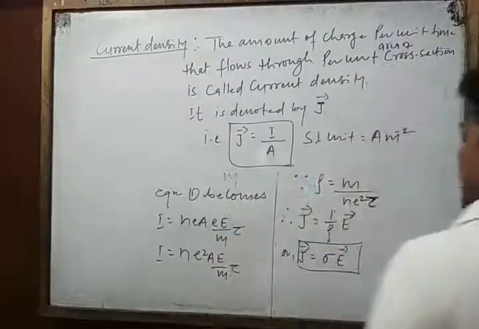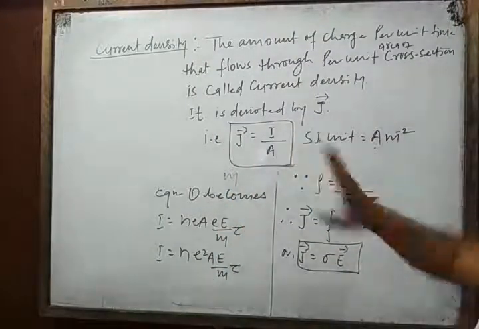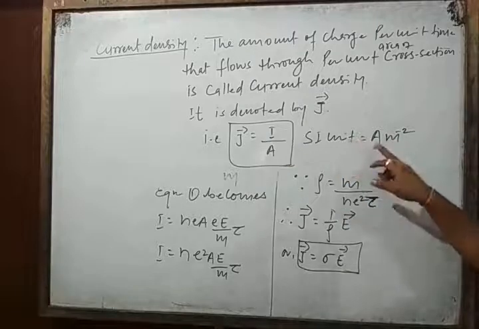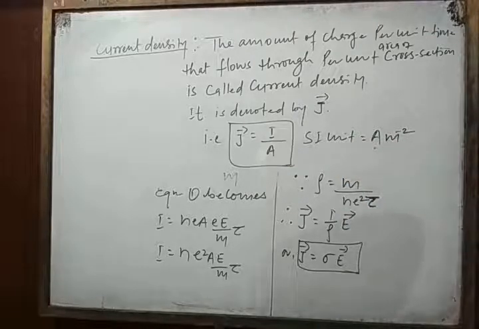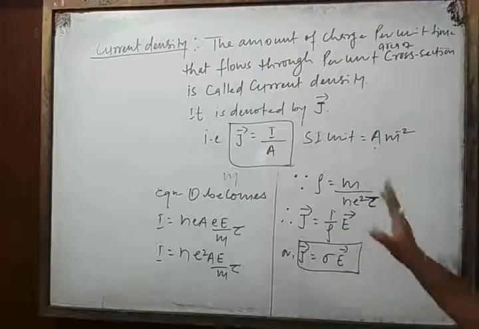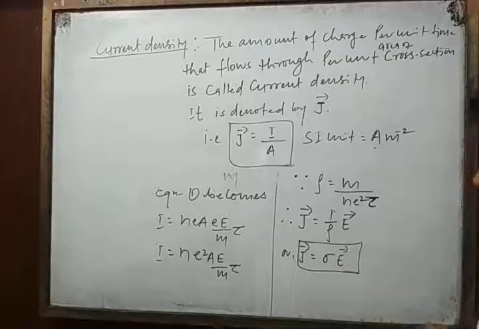The formula of current density is current upon area, and the SI unit is ampere per meter square.